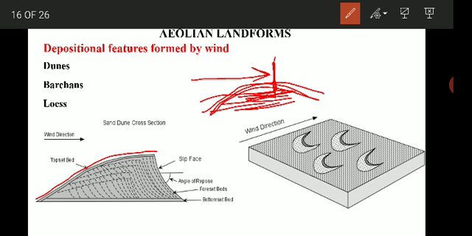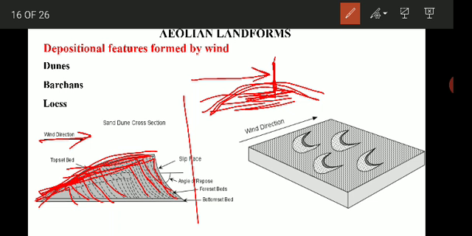A normal dune is characterized by two parts. One is the gentle windward side, the side wherein the wind is moving like this. When the wind moves and there is an obstacle here, it starts depositing layer by layer, the sediments or the sand particles, and this is the direction in which the wind is moving.